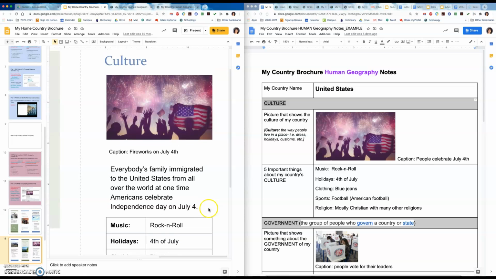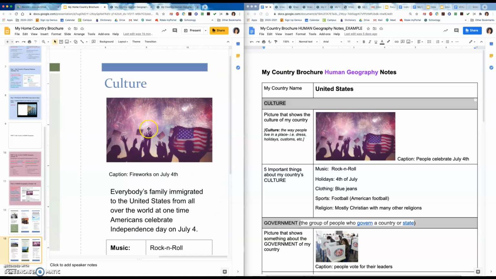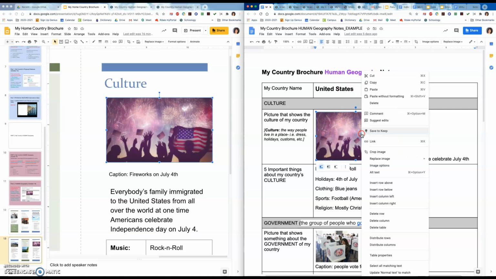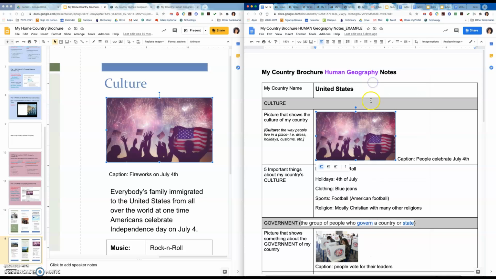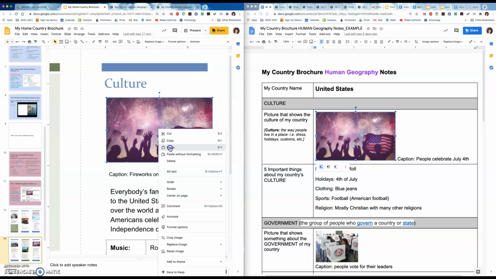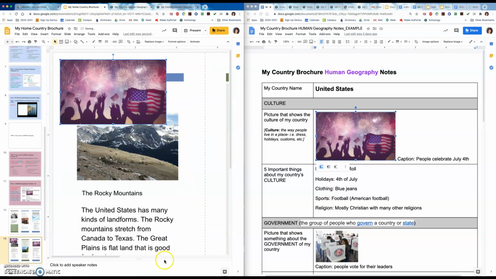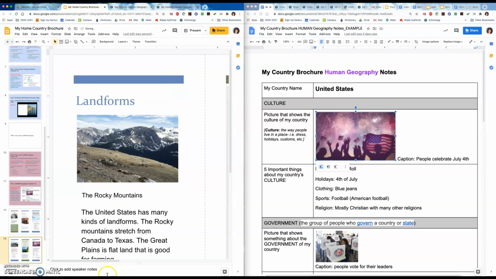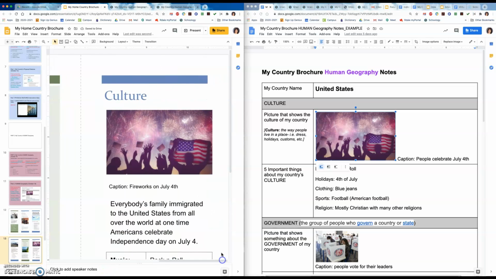The first thing that you need for culture in the brochure would be a picture. So for your country, you will put a picture in from your human geography notes. You would copy yours and then paste it here. Whoops, went to the wrong place. We want that over here, and you would paste that here.